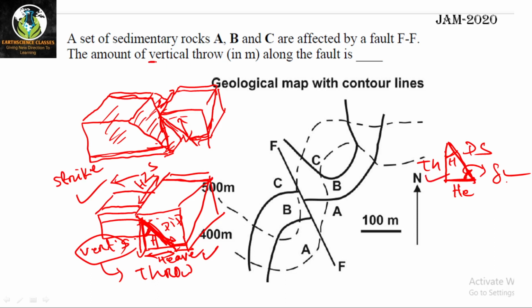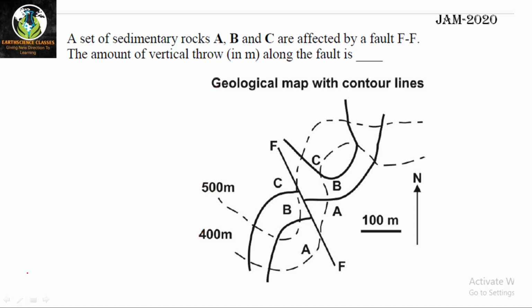So here it is asking for vertical throw, or vertical separation, or the vertical component of the dip separation. Same thing, that is the throw. So how to measure that? Now I am coming to the question. I have taken this much time. So how to find out throw? Nothing, just plot a strike line.